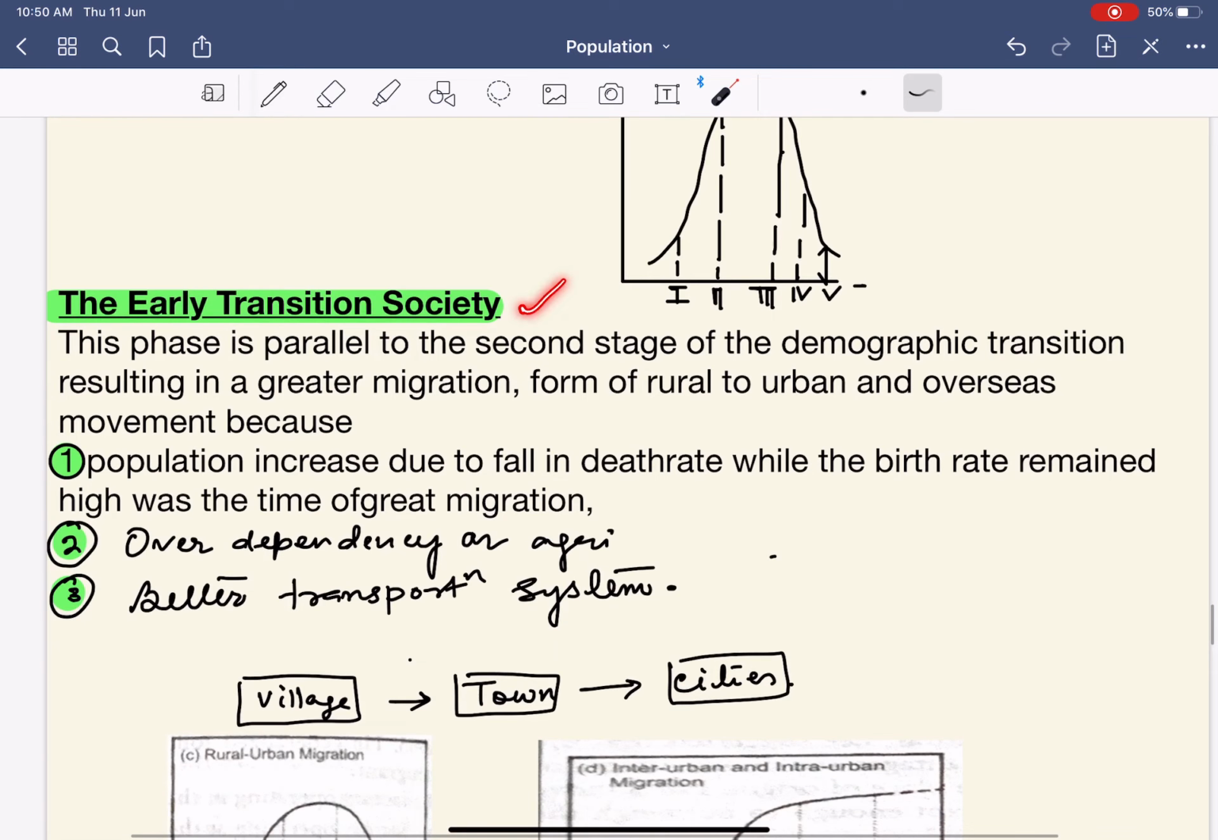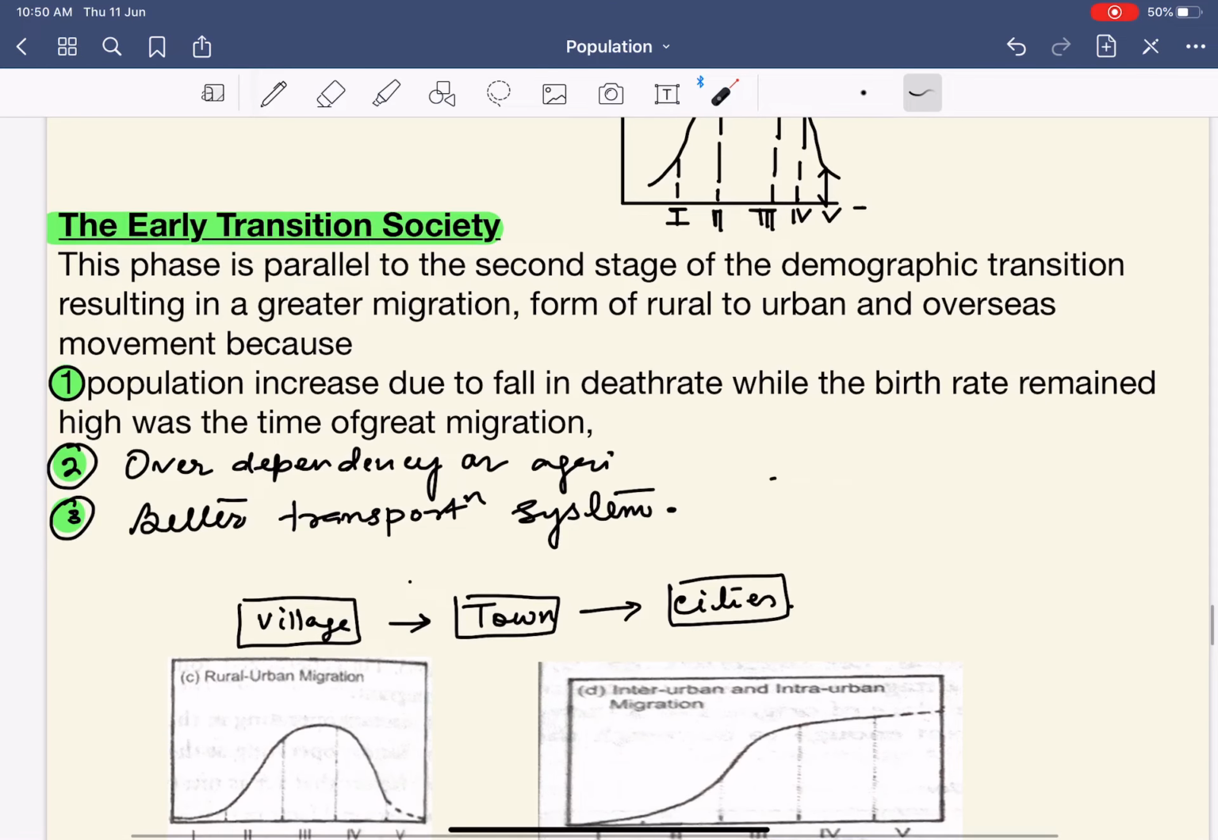Next, the early transition stage. This phase is parallel to the second stage of the demographic transition model. As you remember, in the second stage, death declined and population increased. Similar is the condition of the early transition stage, the second stage of Zelinsky. It says there is greater migration from rural to urban and overseas movement. Why? Number one, because the population has increased. Why has the population increased? Because of the fall in the death rate while the birth rate remains constant.